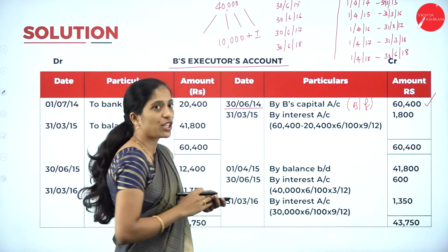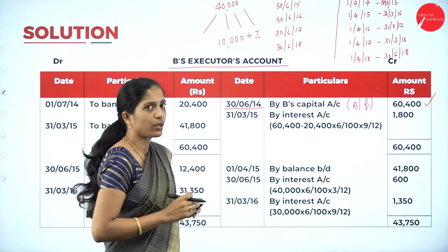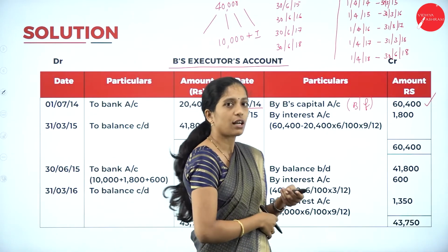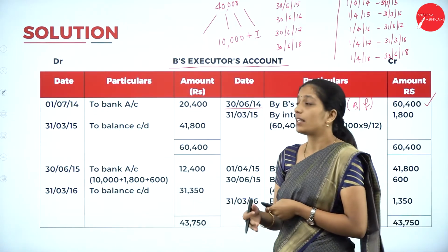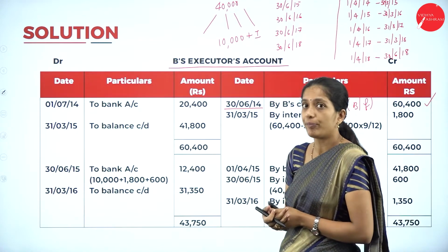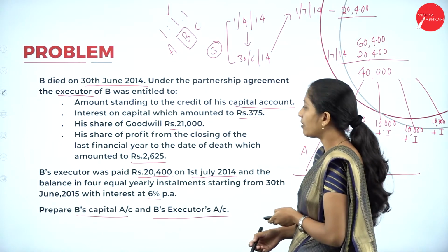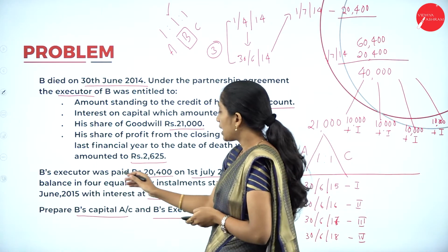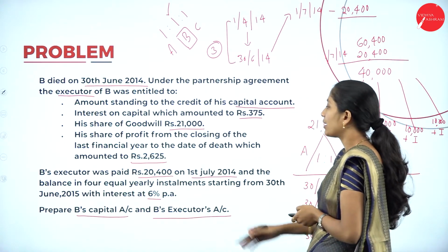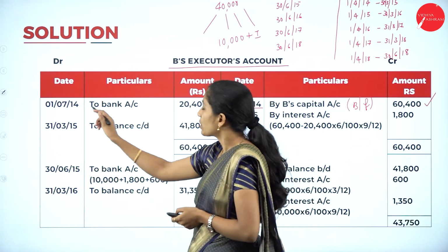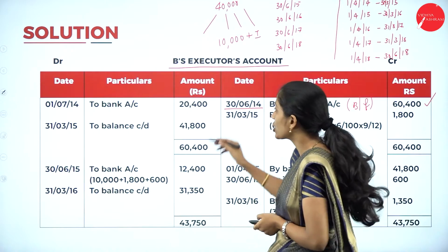Now, he died on which date? 30th June 2014. So the amount payable to the executor is how much? 60,400. Then when did they make the payment for the first time? On 1/7/2014. Here they have told that B's executor was paid 20,400 on 1st July 2014. So on 1st July 2014, to bank account, how much did they make the payment?